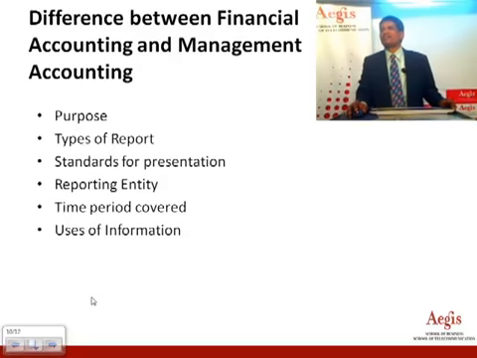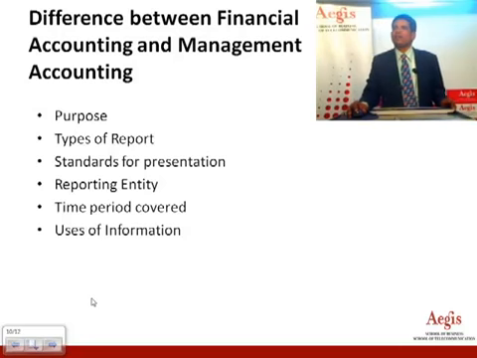Now let us understand the difference between financial accounting and management accounting. The very purpose of financial accounting is to record all business transactions, while management accounting considers the reporting. After the balance sheet is ready, reporting is done to the management. What kinds of reports are prepared under financial accounting? In financial accounting, we prepare sales register, purchase register, journal, ledger, trial balance, and final accounts. In management accounting, we prepare MIS, cash flow, fund flow, ratio analysis, and budgeting. So all these are reporting for management.